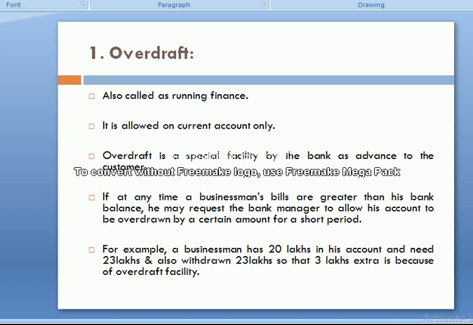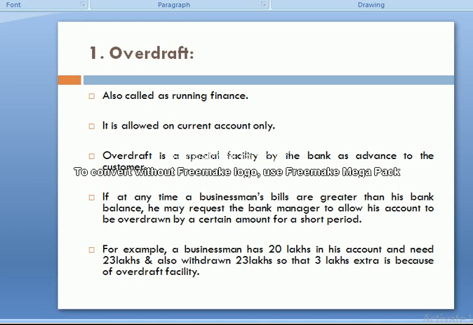So overdraft is mostly used by businesses. Look, I have 2 lakh in my account, but I need 5 lakh. Now, if I am a current account holder, the bank will sanction me a 3 lakh overdraft. 2 lakh is my own amount that I can withdraw, and 3 lakh is overdraft. So the 5 lakh check is not bounced by the bank.